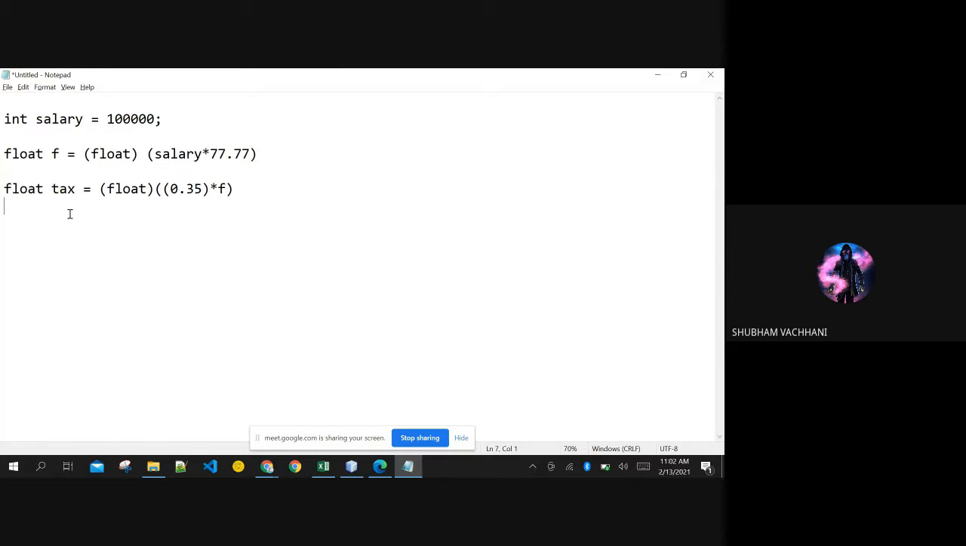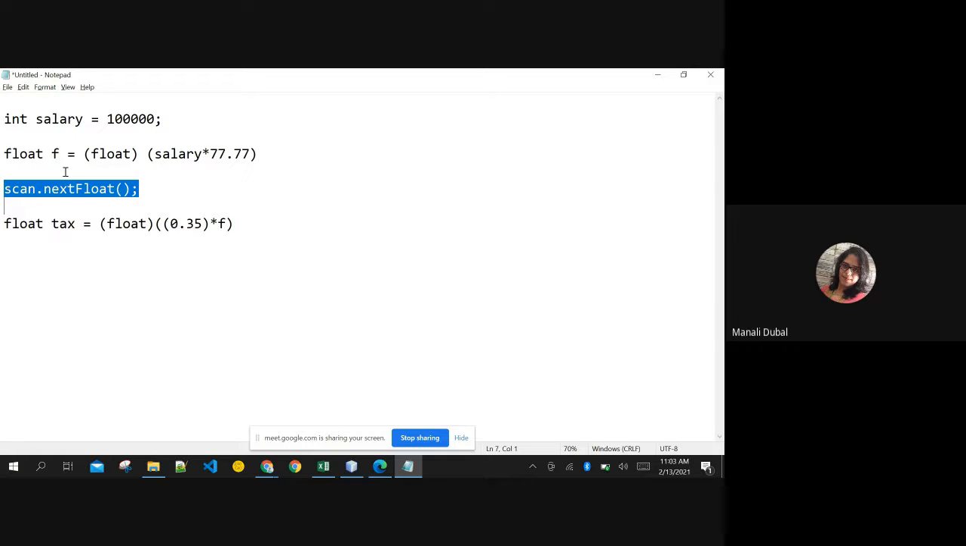Can you not enter the float value in a double? You can, yes. You can always input floating point values like this using scan.nextFloat. But if you don't want to mention this, you can put f after any one of the values. What is f? F denotes float, right? Then the complete expression will be converted to float automatically.